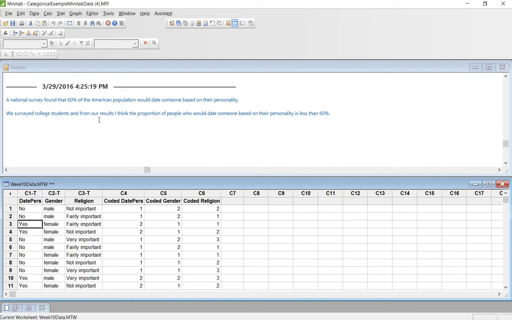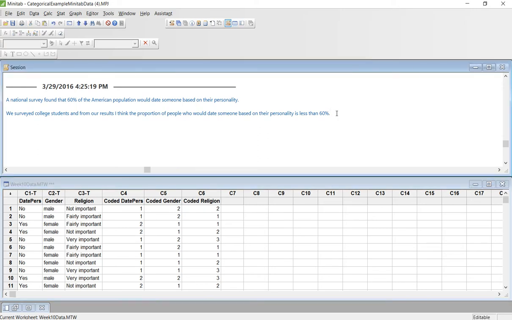So we surveyed college students, and I think the proportion of people who would date someone based on their personality is less than 60%. So this is the alternative.